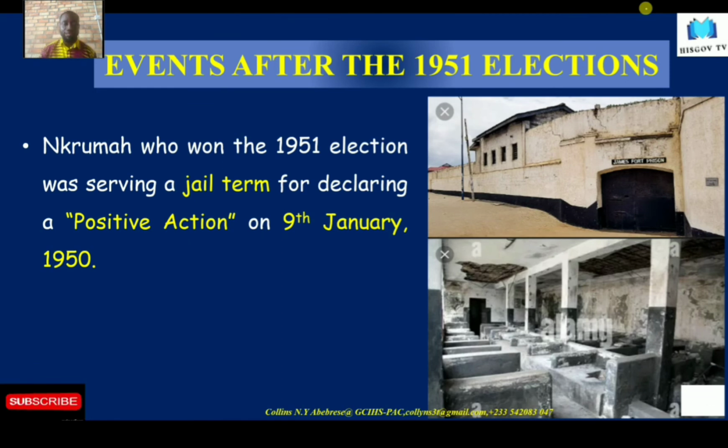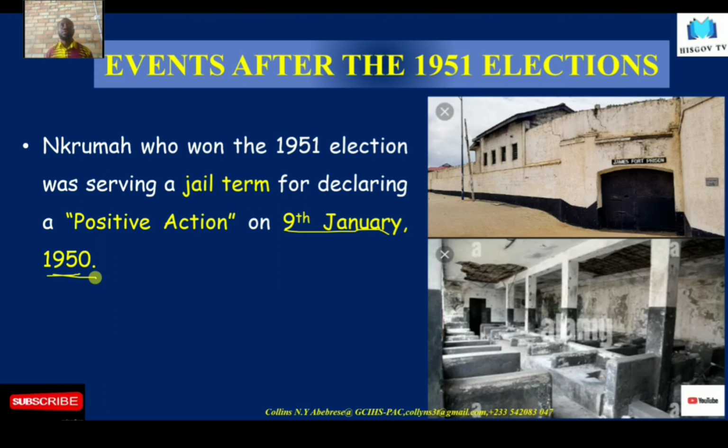Bear in mind that during the election, Dr. Kwame Nkrumah was not around. He had been in prison since January 9th, 1950. So he had served almost a year in prison at James Fort prison. On January 9th, 1950, Dr. Kwame Nkrumah declared a positive action.